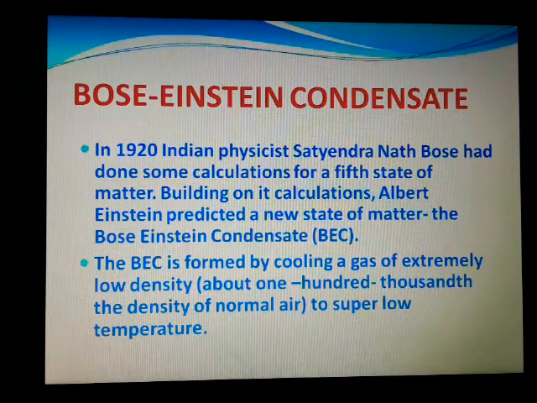This is actually formed by cooling a gas of extremely low density, about one hundred thousandth the density of normal air, to super low temperatures. So this is the fifth state of matter.